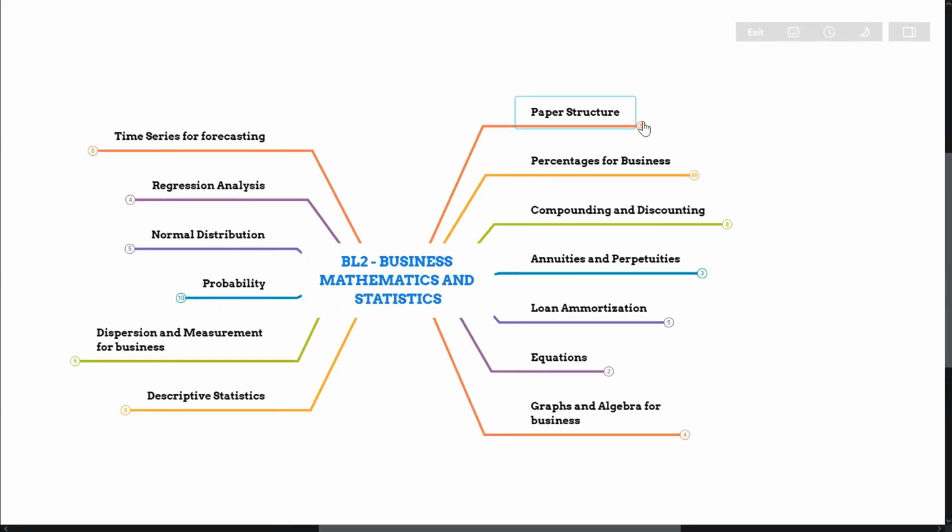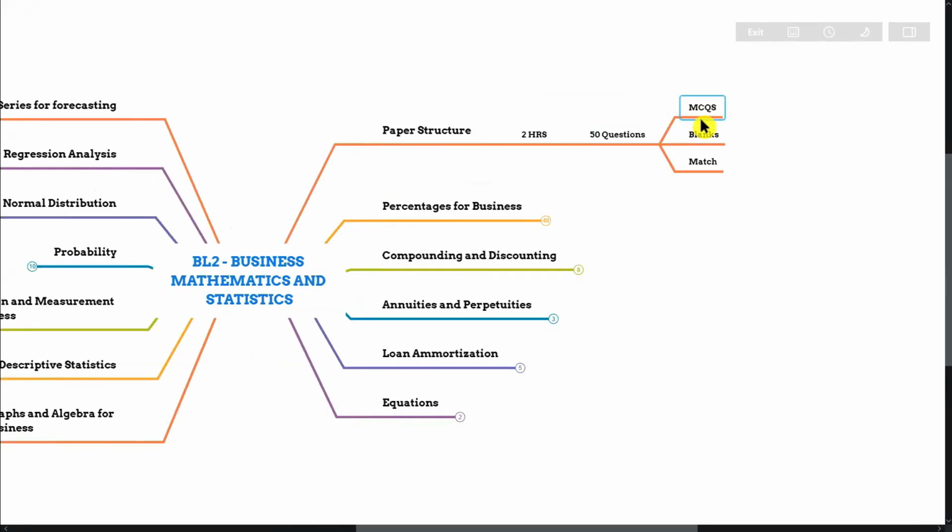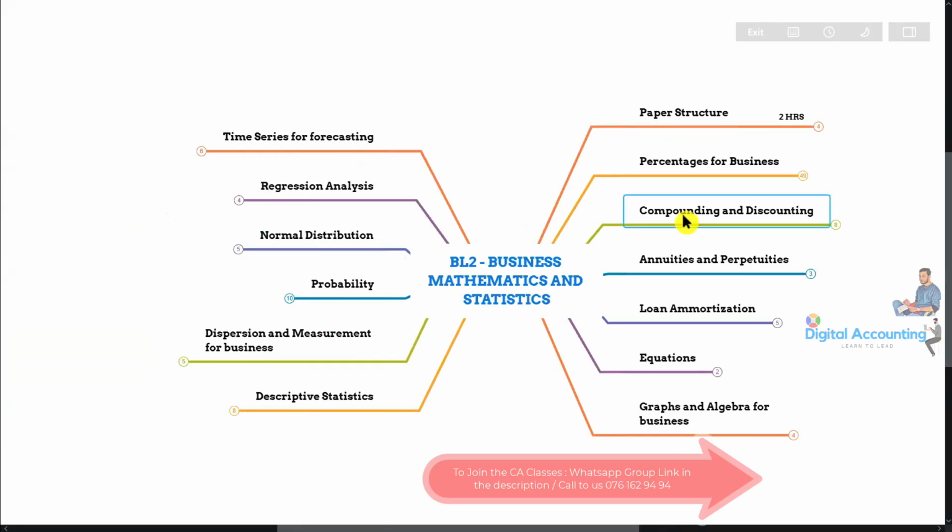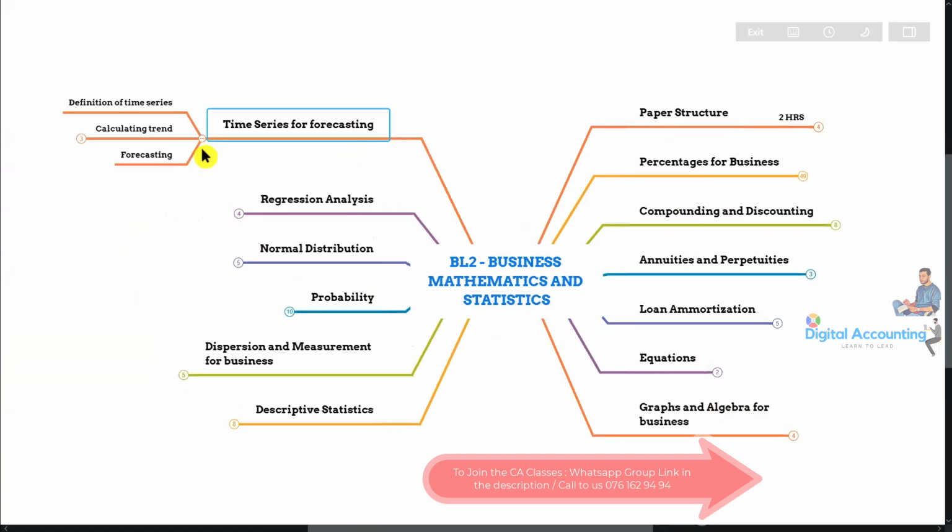So already we have discussed the paper structure, and it will be MCQs, fill in the blanks and match. It's easy, actually, it's an easy question paper. Topics: compounding and discounting, annuities, perpetuities, loan amortizations, equations, graphs, algebra for business, descriptive statistics, dispersion and measurement for business, probability, normal distribution, regression analysis, time series for forecasting. All these topics are in the intro class.